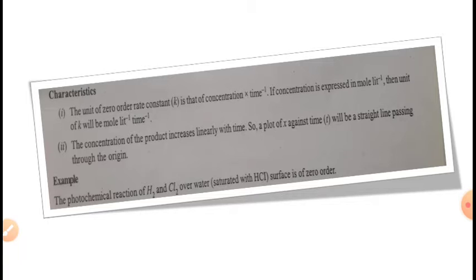The units of the zero order rate constant are that of concentration times time inverse. If concentration is expressed in moles per liter, then the unit of K will be moles per liter per time. We can derive the units of rate constant from the equation x is equal to kt.